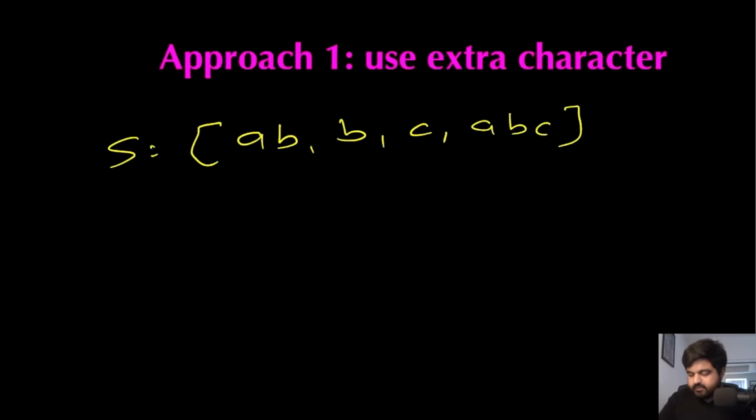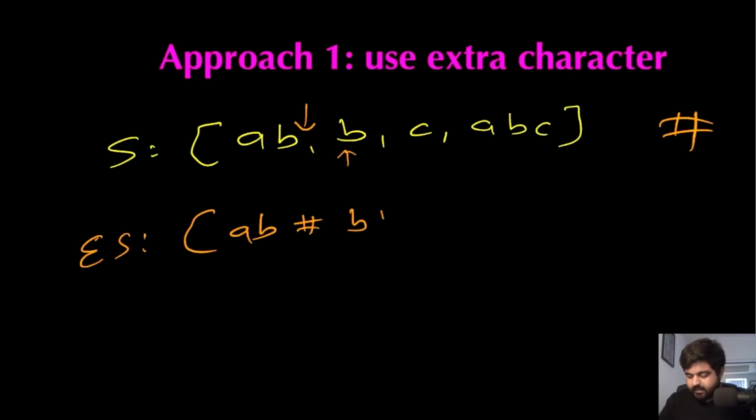So first of all, suppose we take a character that looks like this, a hash. I'm just taking any random character. The idea is that you can discuss with your interviewer what kind of character you can take. So suppose I take this hash. Now I do the encoding. The encoded string is going to start with AB. Then the moment I identify that this string ends over here, I would put a hash and keep a continuous string. Now I realize that this is a new string B, so I would add the value B. Again I would put a hash. Now again this value is C, again I would put a hash, and again at the end I would find this value ABC, and that would be the end of the string. So now I have created an encoded string.